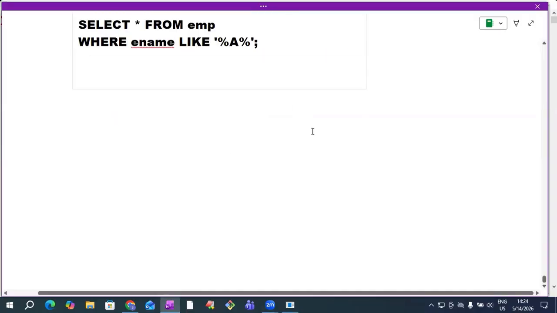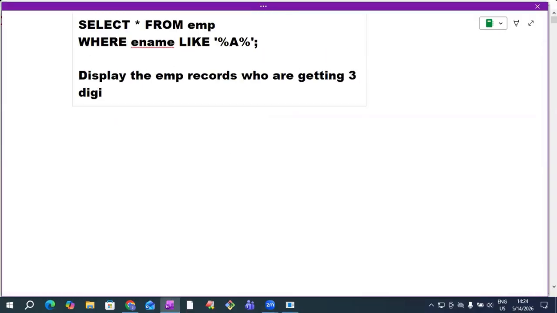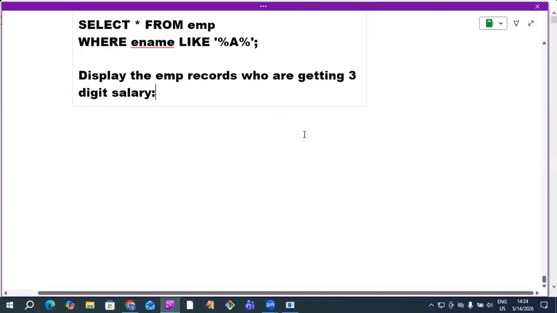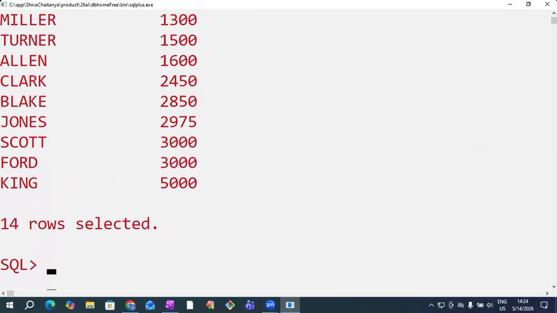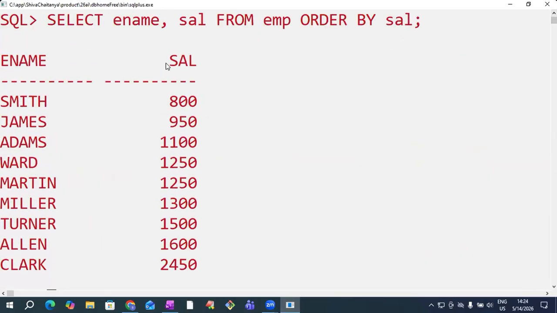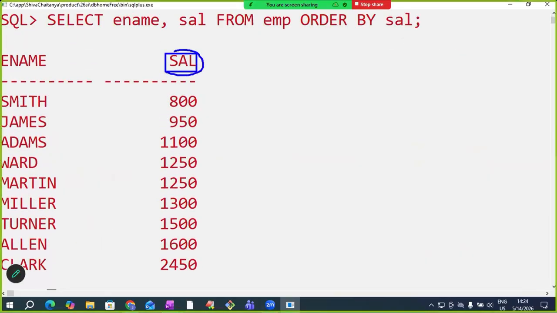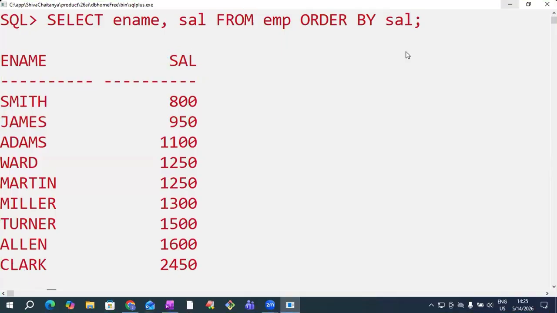Next, display the employee records who are getting a 3-digit salary. See the salary column values. If an employee is getting a 3-digit salary, then I want to get them. So which column values do you have to compare now? Salary like, first digit can be anyone, underscore. Second digit can be anyone, underscore. Third digit can be anyone, underscore. That's it. How many underscores do you need to write here? 3 underscores.